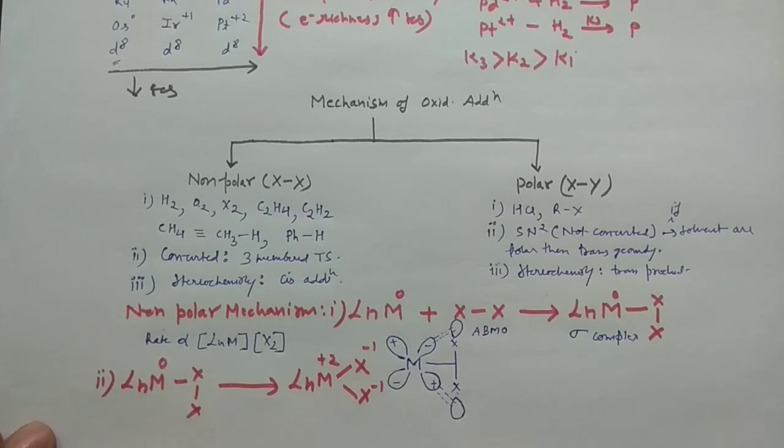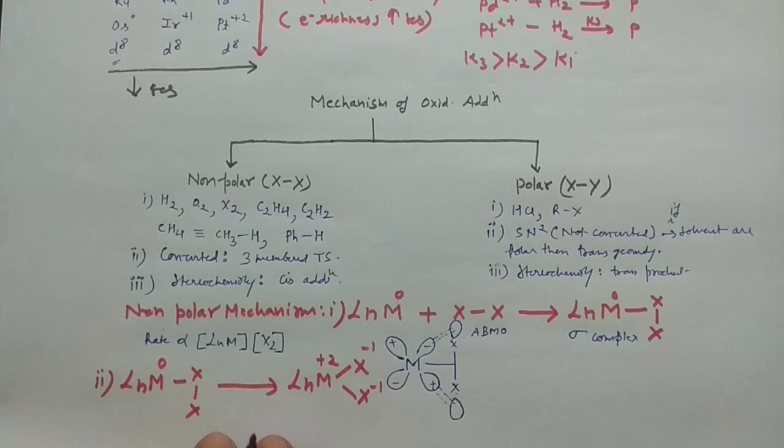In this second step, the breaking of this X-X bond results in strong back donation, right? Since 2 electrons are donated from the metal to the anti-bonding molecular orbital of the X2 molecule, this step increases the oxidation state by 2 units. So the second step is the oxidative addition step, right?